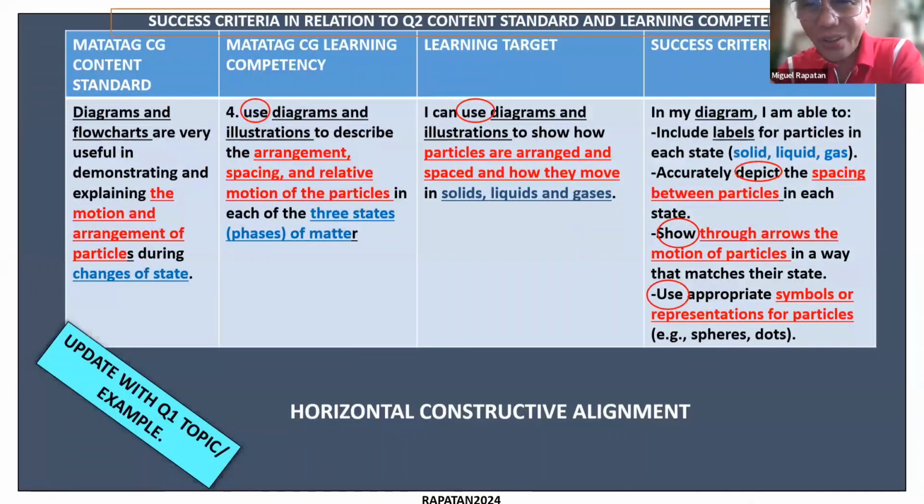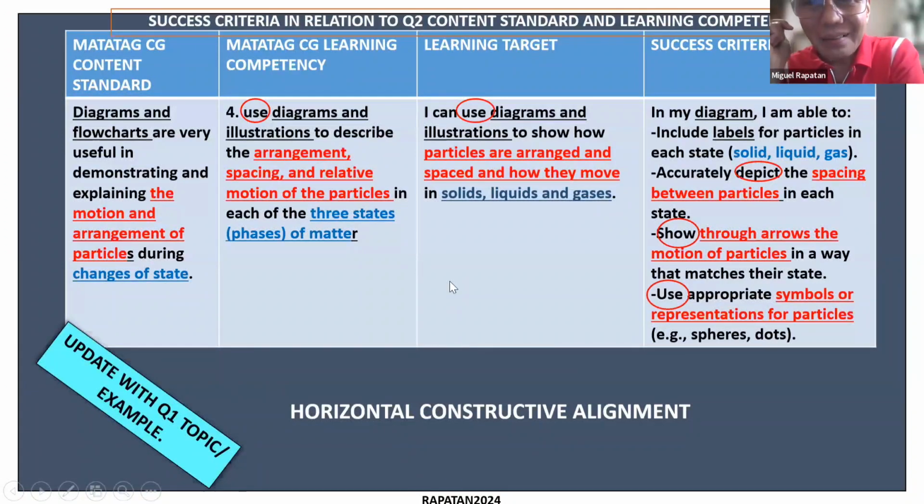And then you can see those that are underlined in black, those that are underlined in red. Again, this will make it clear for teachers how alignment is shown and how things are broken down across. The first two columns are really more for the teacher, but the last two columns are more for the students.